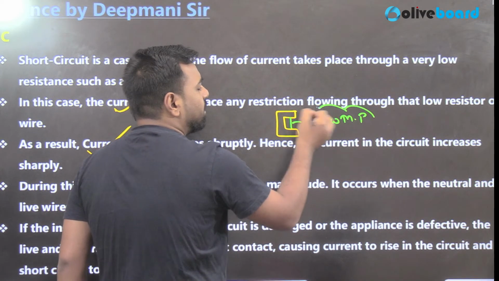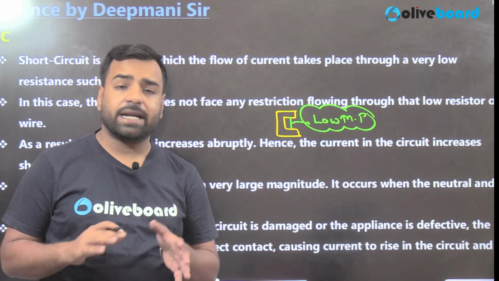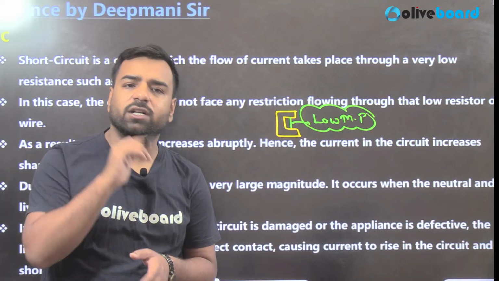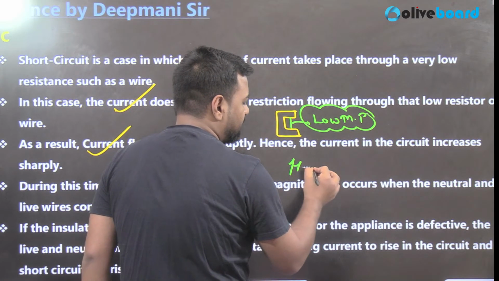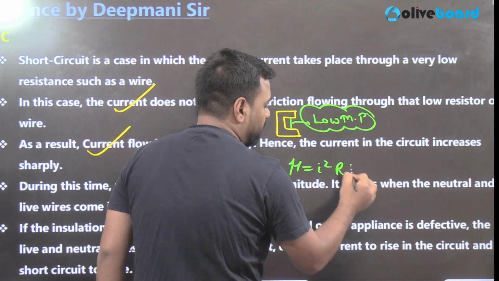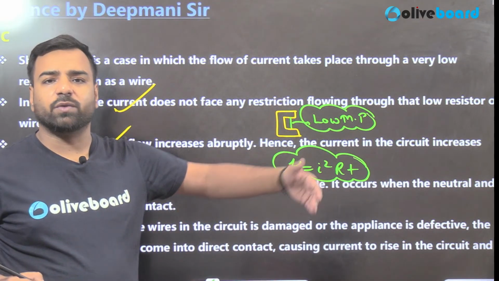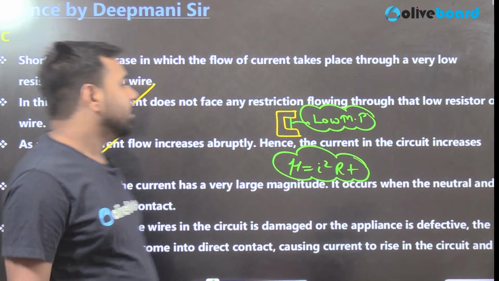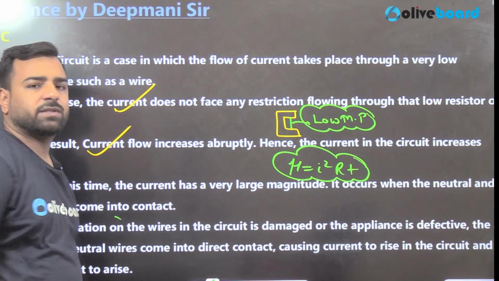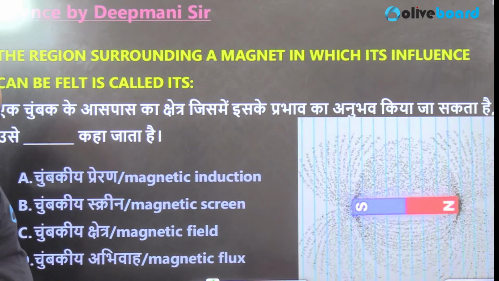Because if heat is generated, obviously heat will be generated, and that's according to Joule's law of heating effect. What is the formula? The formula is H is equal to I square RT, where heat is generated when current starts to flow through it. This is the relation according to Joule's law. Okay. So what is the full form of MCB? That is miniature circuit breaker. That's all. Proceeding forward to the next question.